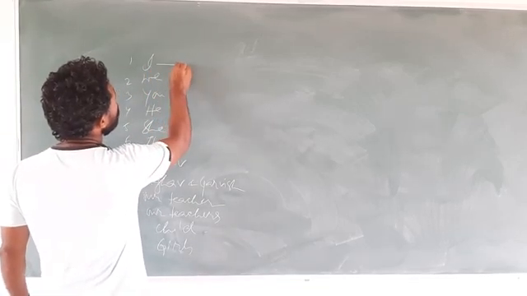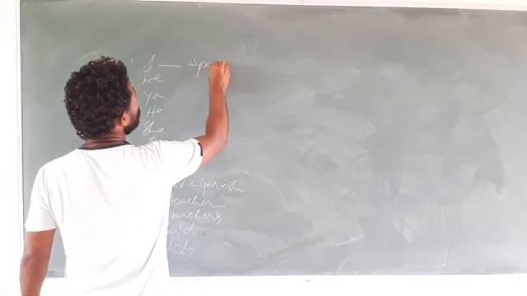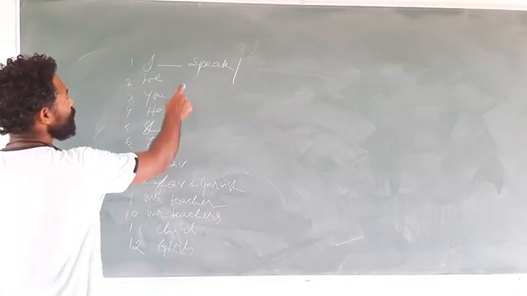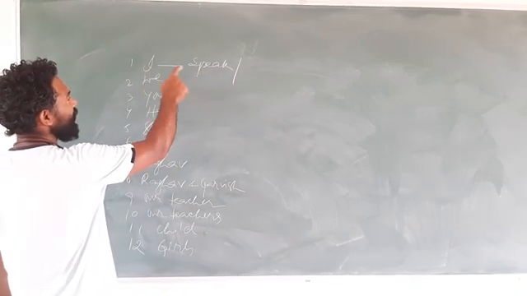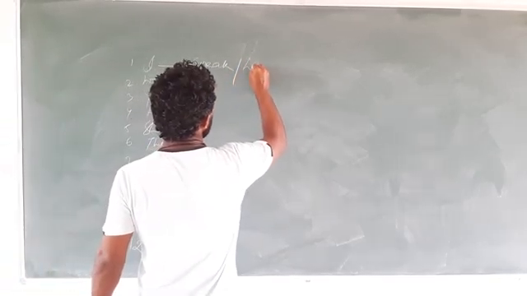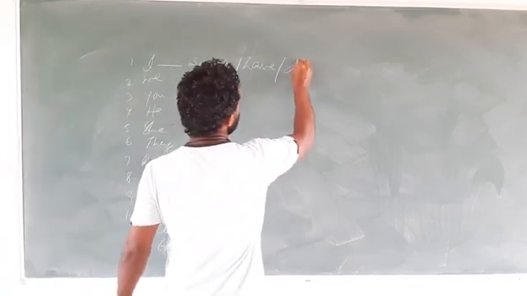Now here you need to use with I, out of speak and speaks, what do we use? We use speak. So here you need to make the choice. With I, out of has and have, have. With I, do and does, do.